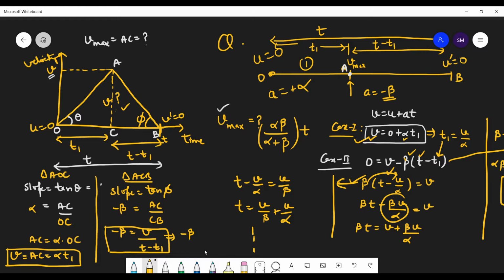That's the same thing. Means V equals minus beta into (T minus T1). Yes. Or you want to subtract them and cancel them out. So in the same way, now you can proceed.